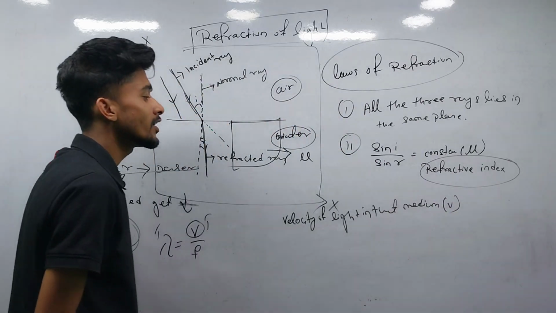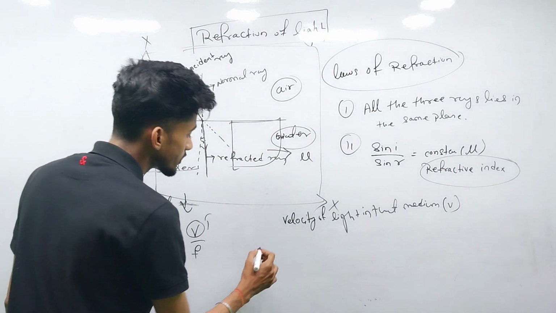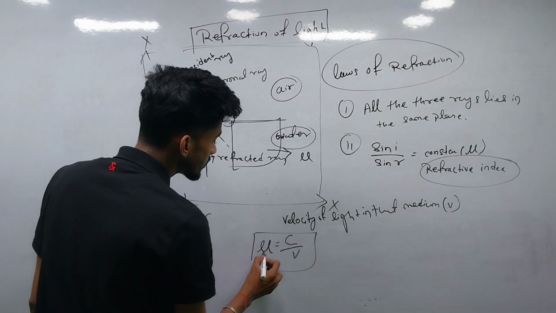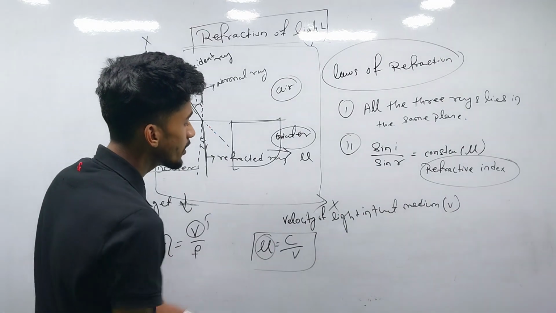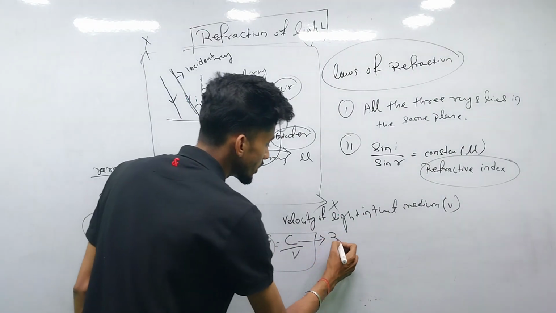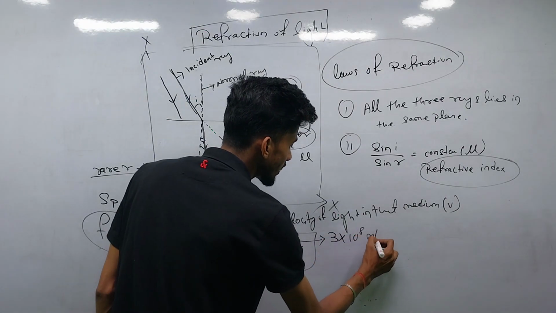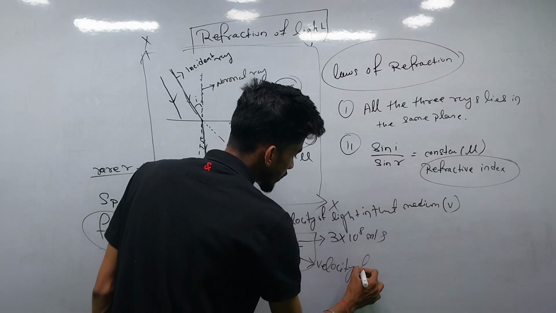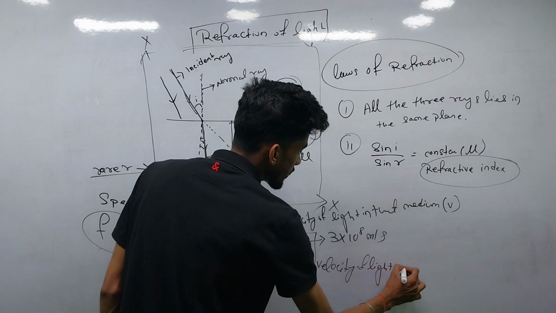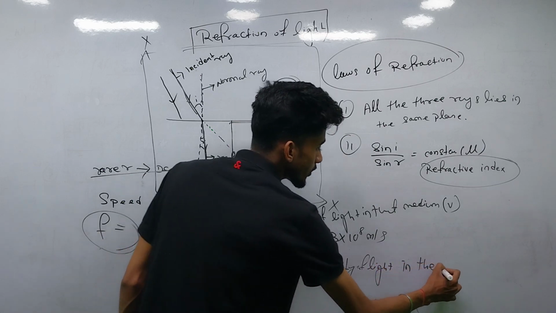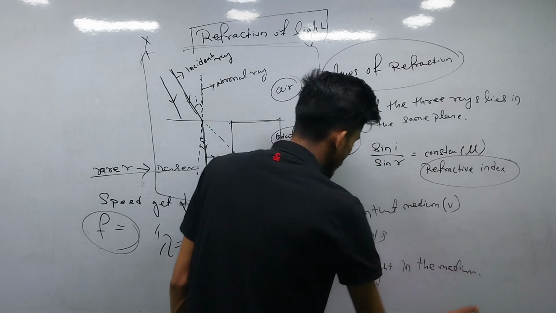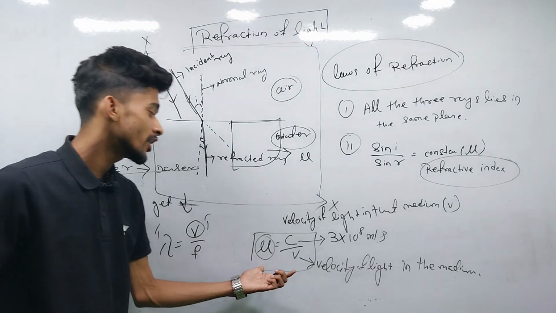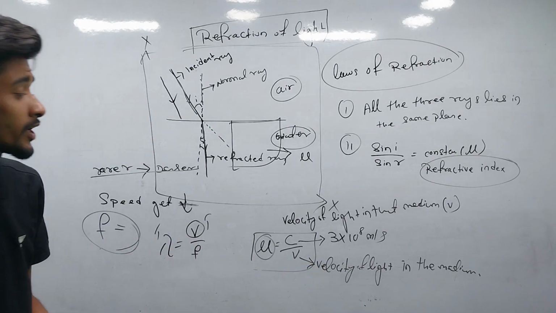There is a relation: mu equals C by V. Here mu is the refractive index of that particular medium, C is the velocity of light, that is 3 into 10 to the power 8 meter per second, and V is the velocity of light in the medium. You can use this formula to get the refractive index of a particular medium or the velocity of light in that medium.